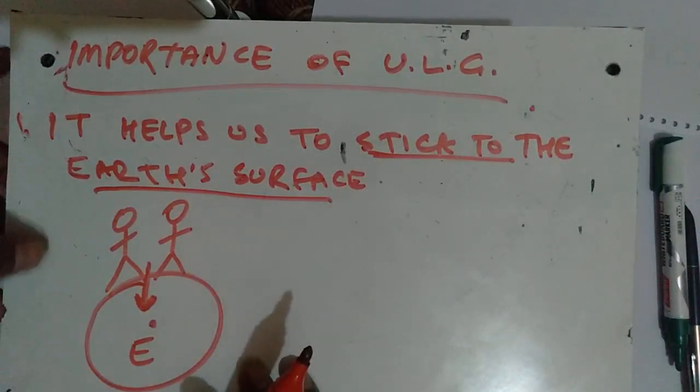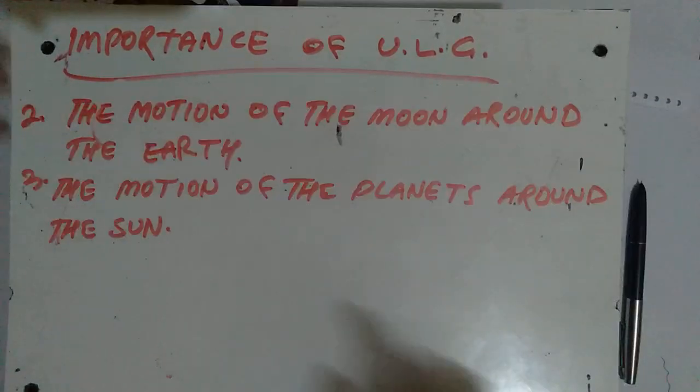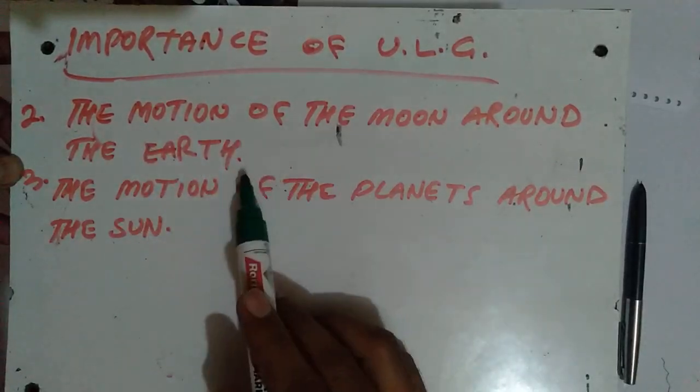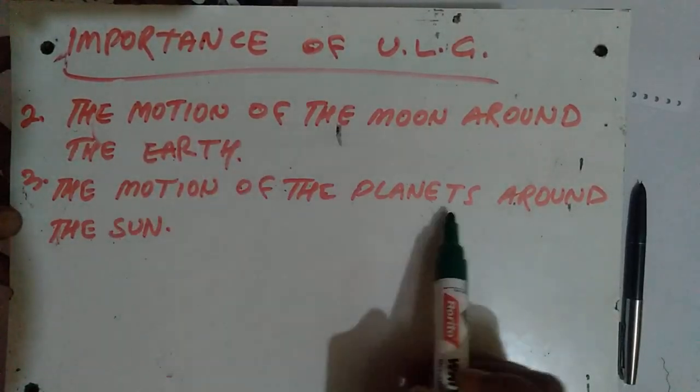Now we'll be talking about the next point: the motion of the moon around the Earth. Third point, the motion of the planets around the sun.